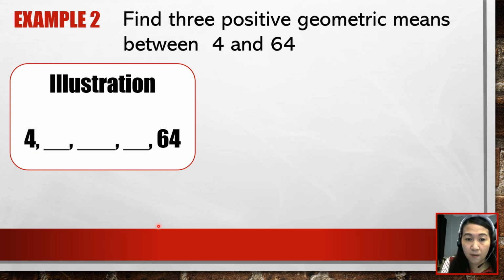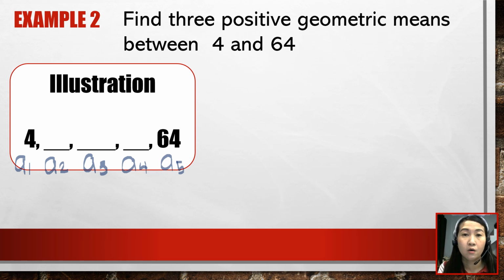So 4 will be your a's of 1, and the missing terms are a's of 2, a's of 3, a's of 4, and 64 is our a's of 5. So we have a total of 5 terms. Okay, so in solving for the geometric means, we need first to solve for the common ratio. That's step number 1. And step number 2, after you solve for the common ratio, you just need to multiply it to the terms to find the missing terms.